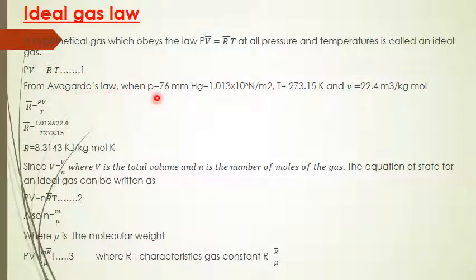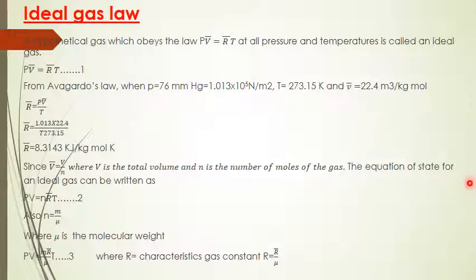From Avogadro's law, when the pressure is 760 mm of Hg, which is equal to 1.013 into 10 to the power 5 Newton per meter square, at temperature 273 K, the specific volume is 22.4 meter cube per kg mole. So R bar equal to P V bar by T. Substituting these values, R bar is 8.3143 kilojoule per kg mole Kelvin. This is the universal gas constant R bar. Since V bar is equal to V by n, where capital V is the total volume and n is the number of moles of the gas.